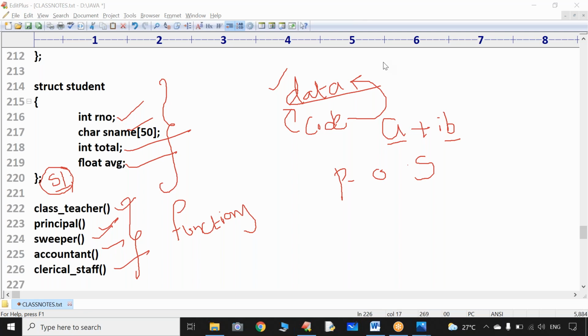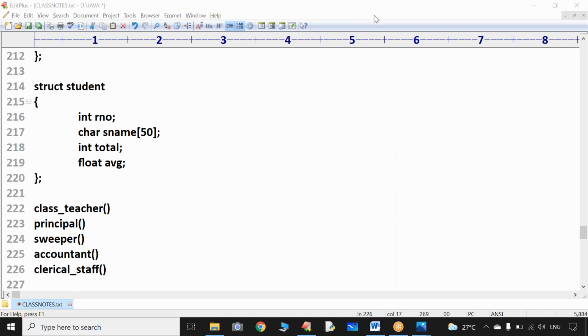Okay, I understood that. As per college norms, as per school norms, can anyone tell me who is eligible to access student data? Who is the eligible person to access the data? Class teacher and principal, either class teacher or principal.